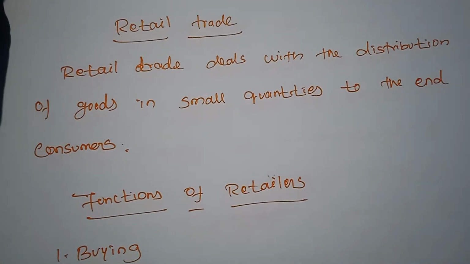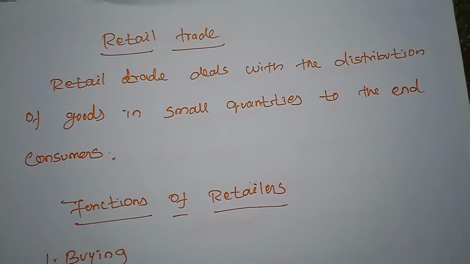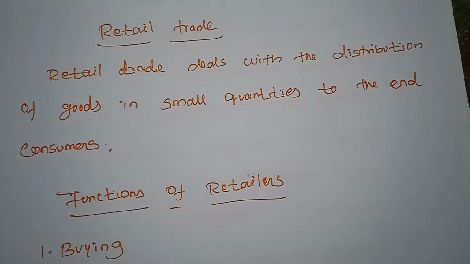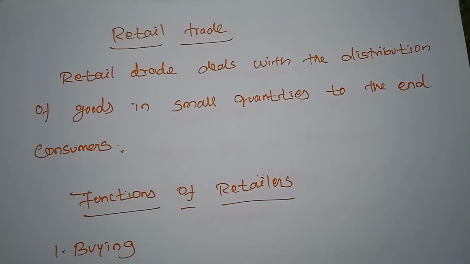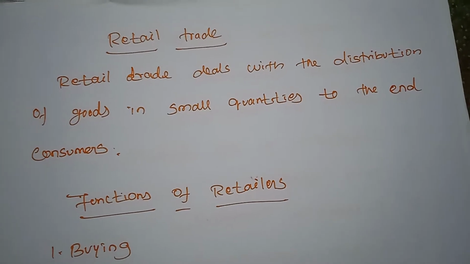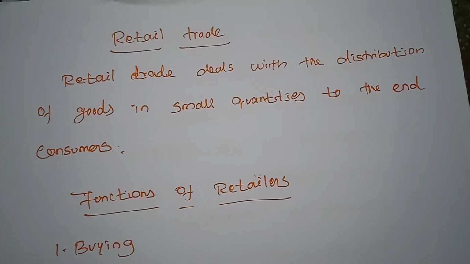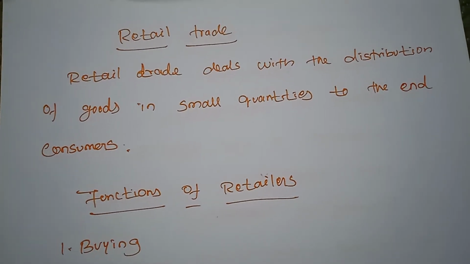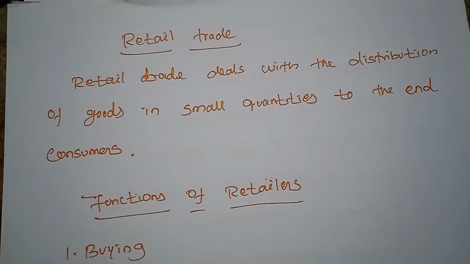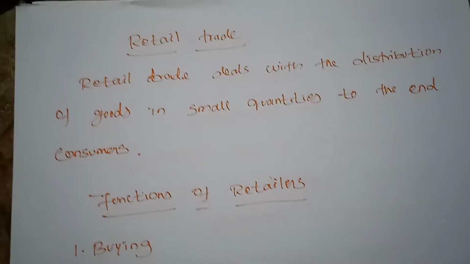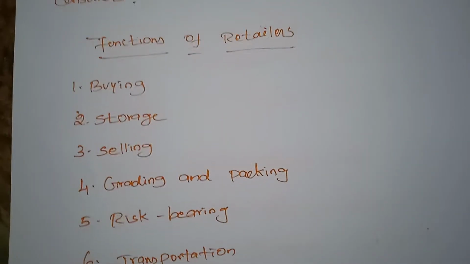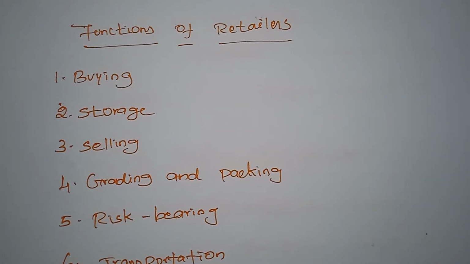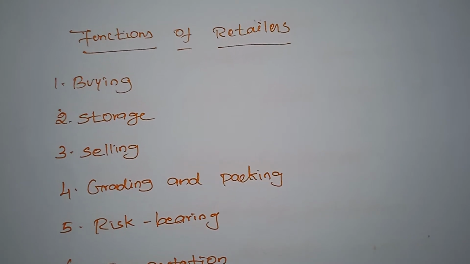The retail trade, or the retail traders, deals with the distribution of goods in small quantities to the end consumers. Normally the retailers purchase commodities from the wholesalers, and they sell to the customers in small quantities. The functions of retailers: under some headings we can understand the functions of the retailers.